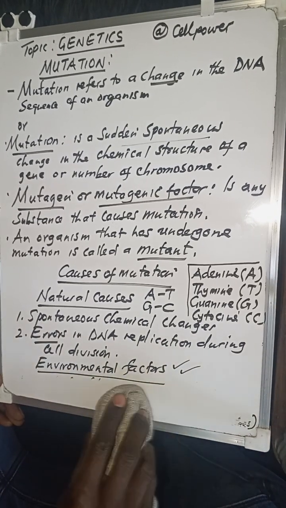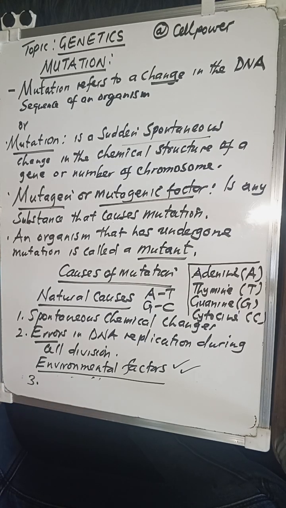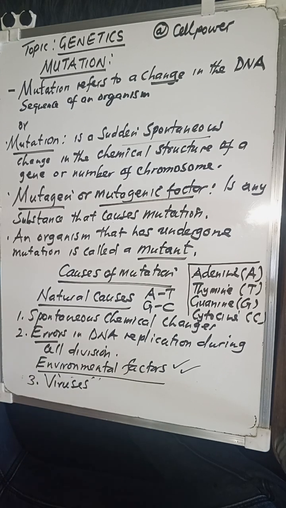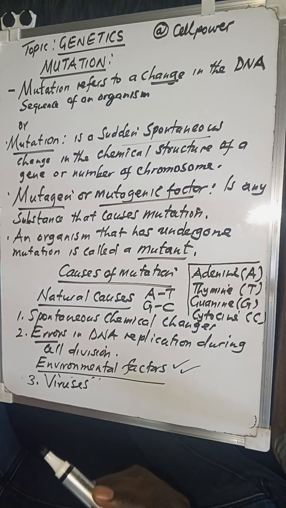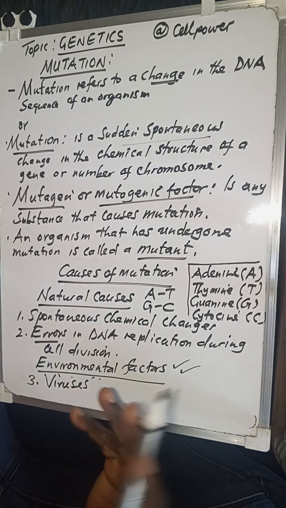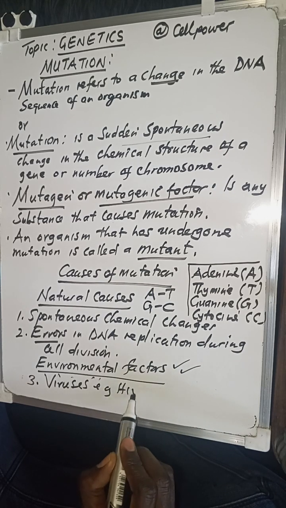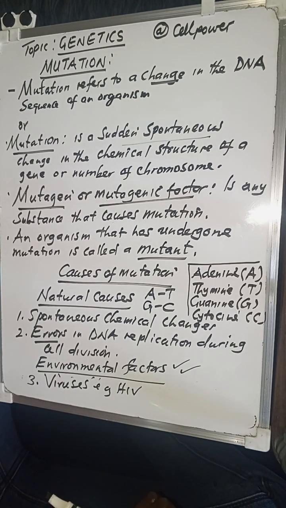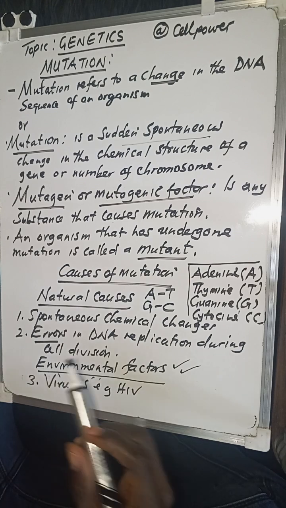We can also talk about number three, viruses. So viruses can also cause a mutation. There are some viruses that actually insert their genetic materials into the host DNA, and they actually change it. For example, HIV and AIDS. In this case, the HIV virus, the human immunodeficiency virus, can actually cause a mutation in human beings. So you need to remember all this.